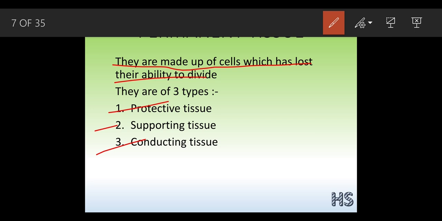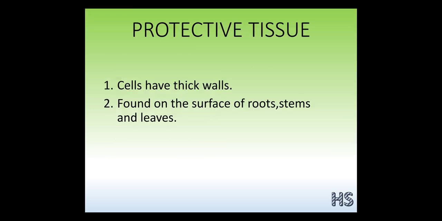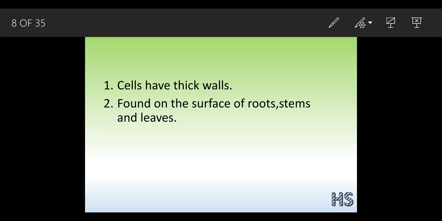Okay, let's understand them in detail one by one. First, protective tissues. As the word suggests, protection. So these types of tissues help with protection because they have thick walls. See, assume that this wall is quite thick. So what is going to happen? If the wall is quite thick, definitely no damage will occur to the plants, and the cells as well as the plant will survive for a longer period of time. So that is why the cell walls should be quite thick.